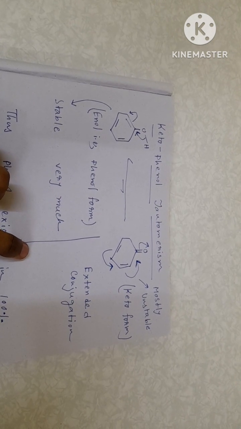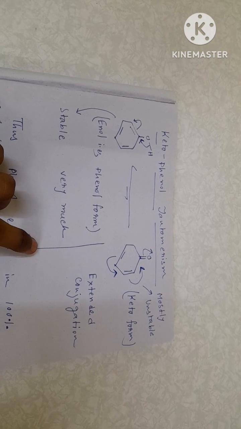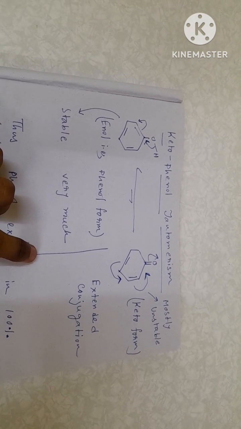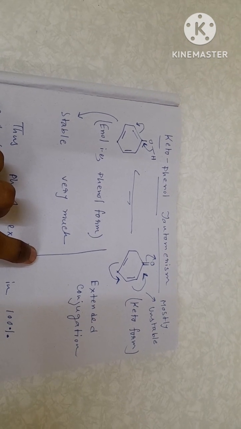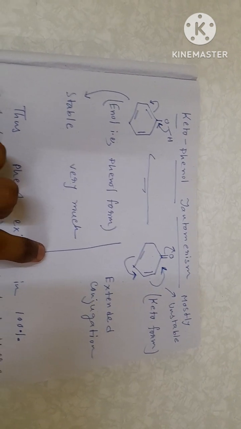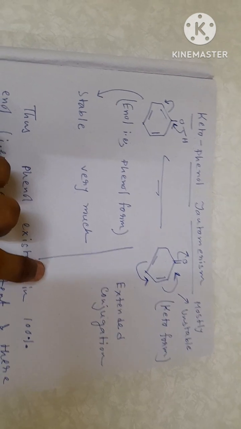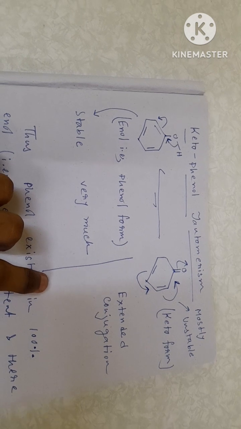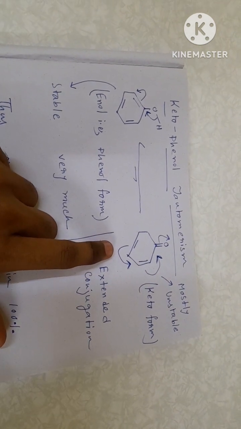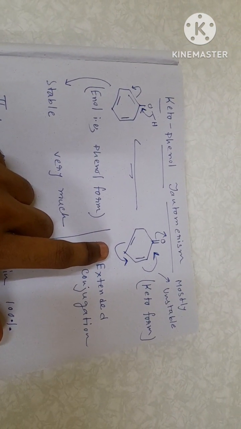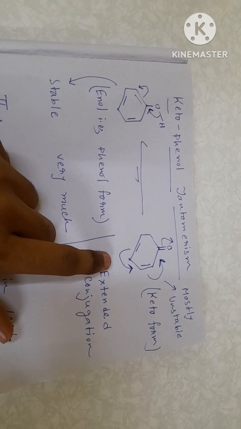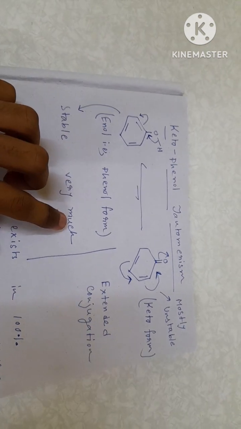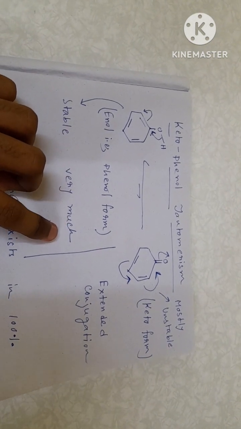comparatively than its keto, and the main reason is the bond energy, because when phenol exists in enol configuration, it is very stable in nature and its corresponding bond energy is about 36 kilocalorie per mole, while if we shift it into its corresponding keto configuration, then its bond energy is only about 20 kilocalorie per mole. So with respect to bond energy, the enol configuration is very much stable compared to its corresponding keto form.